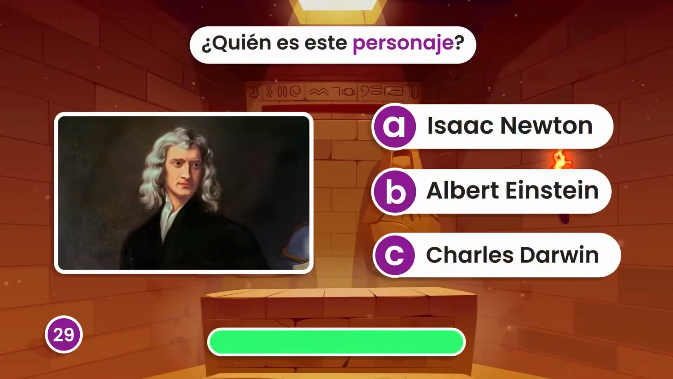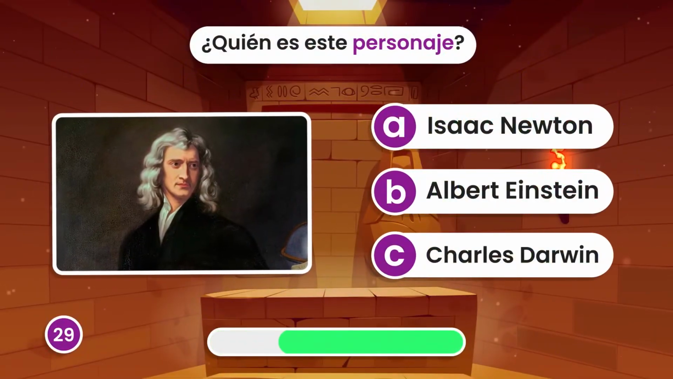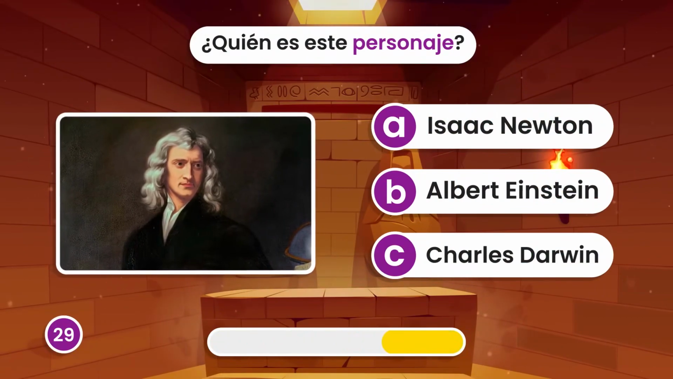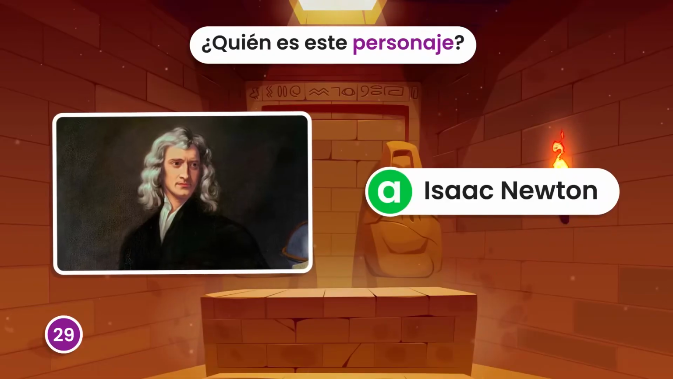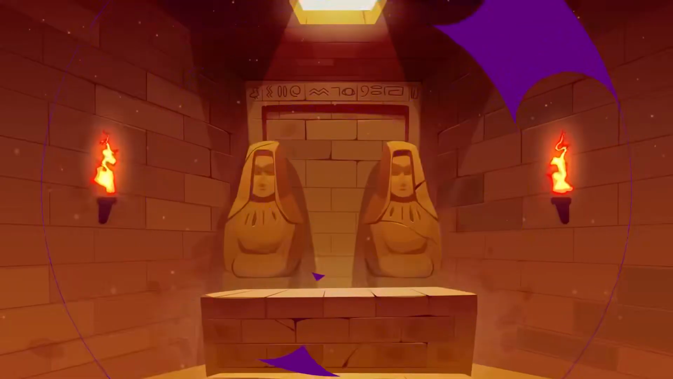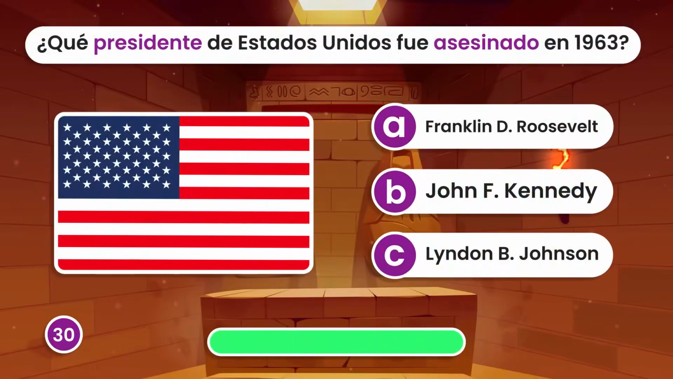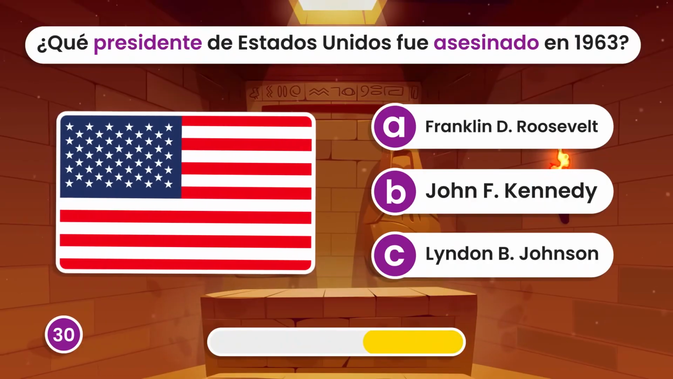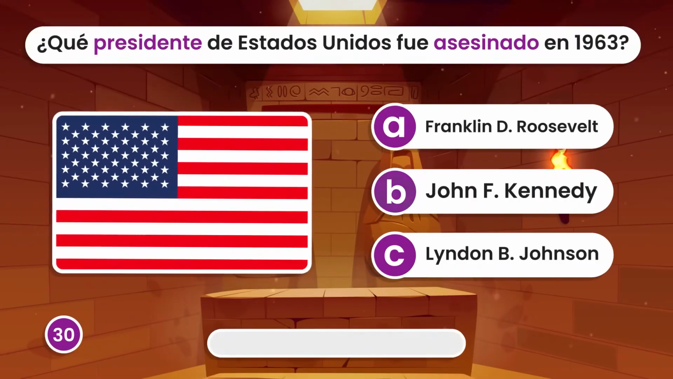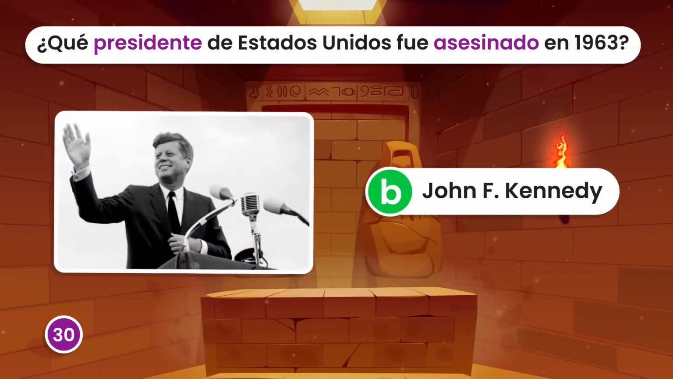Who is this character? Is it Isaac Newton? Which president of the United States was assassinated in 1963? John F. Kennedy.